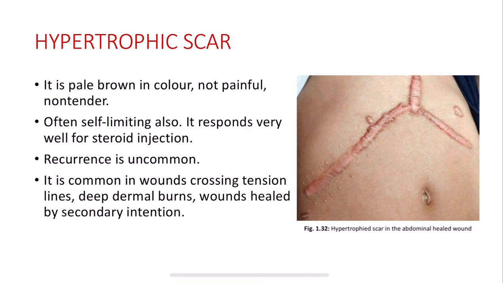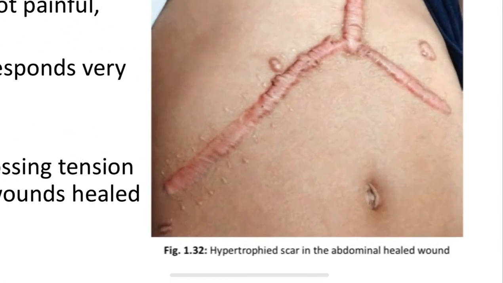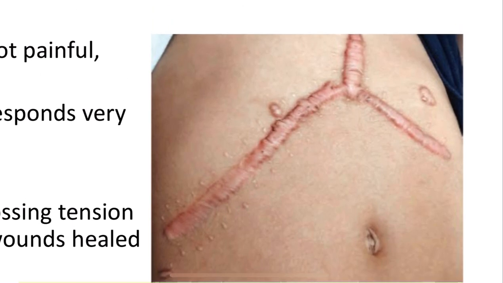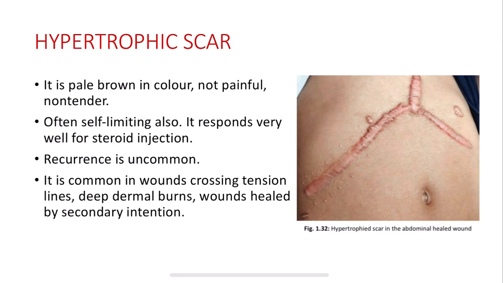So where do we find these hypertrophic scars? When very tight suturing is done, all the tissues hold on very tightly and tension is created, crossing the tension lines. So what are the wounds crossing tension lines? The suturing lines create tight tension there, and also deep dermal burns and wounds healed by secondary intention. We have dealt with wounds in detail in the previous video, the healing and everything. Here they are talking about the hypertrophied scar in the abdominal healed wound. You can see the pale brown scar, which is self-limiting.